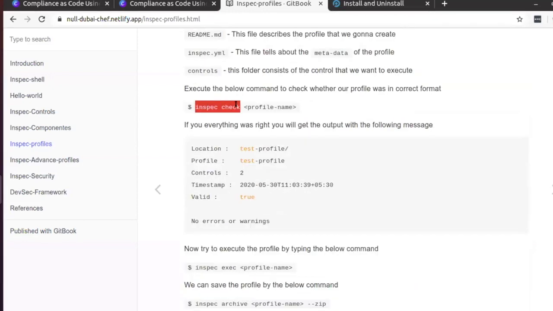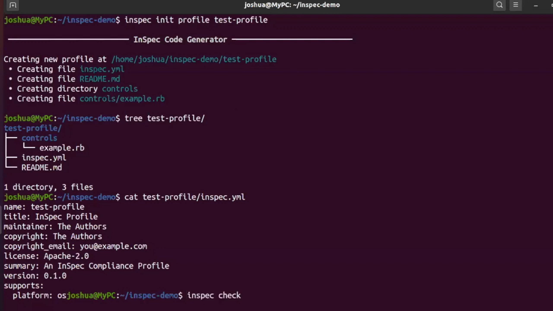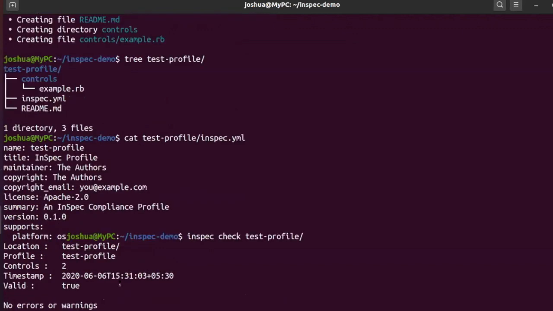Before executing the profile, we have to execute the command inspect check and the profile name. In my case, it's test profile. You could see there are no errors and no warnings. This confirms that we are writing the profile in a correct way. How one can execute the inspect profile is inspect exec.